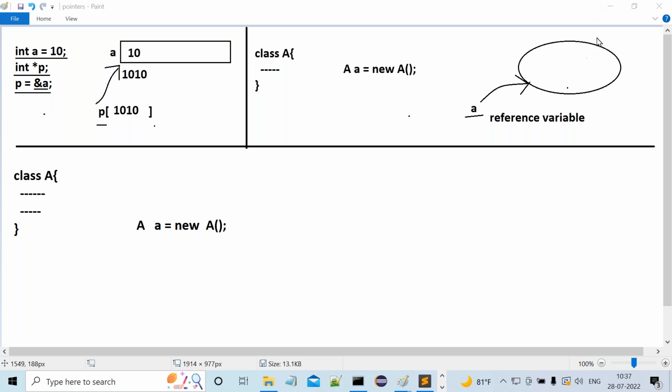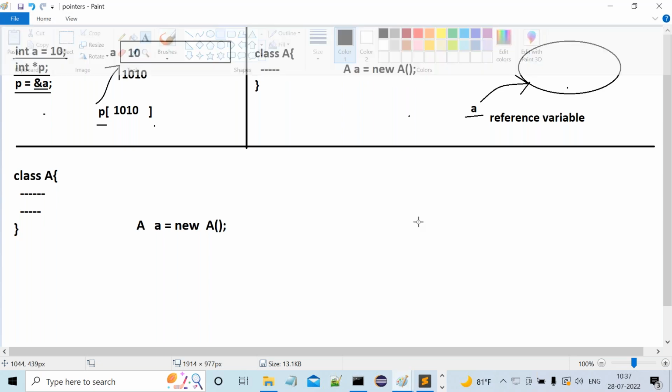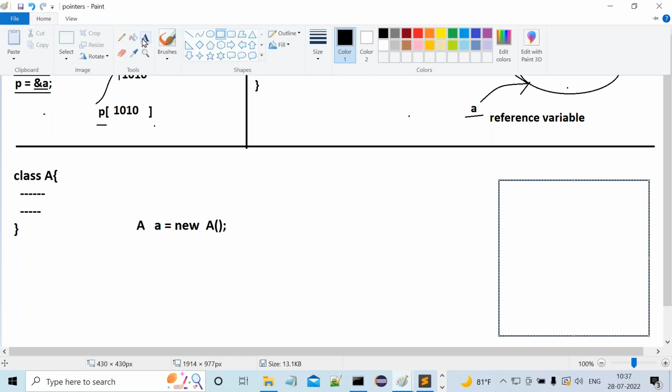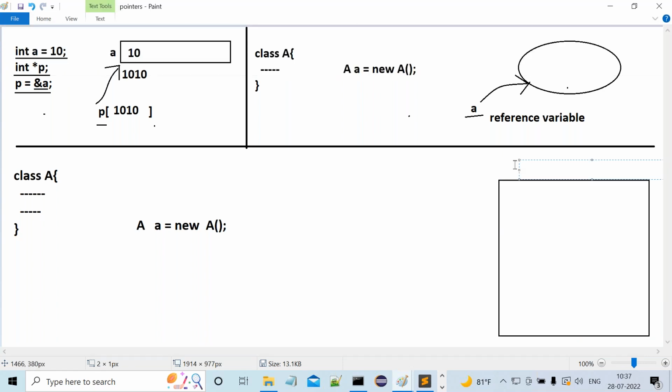Nice. Now, all of you observe carefully. In Java, we are going to use a type of memory. The type of memory is heap memory. What is this heap memory actually?